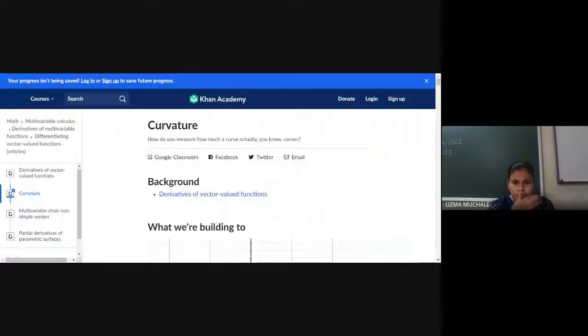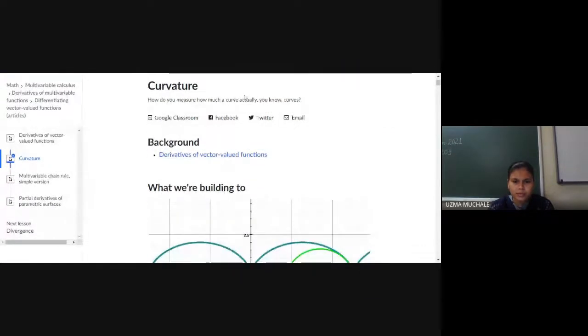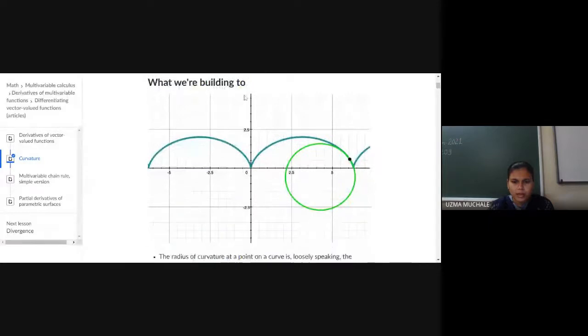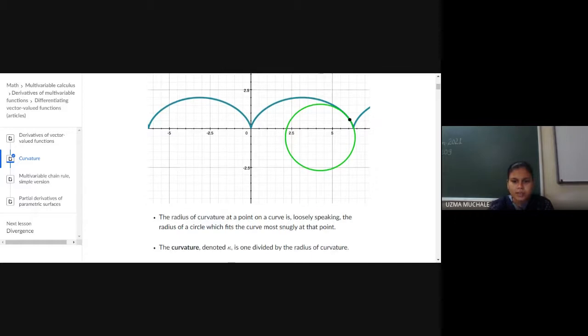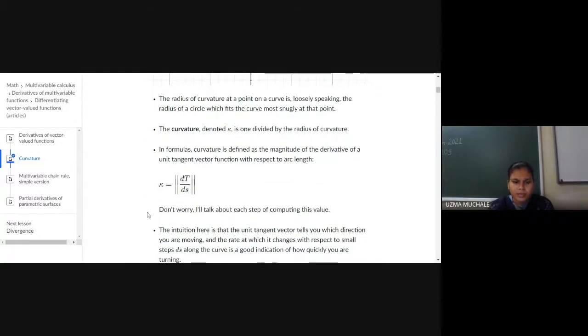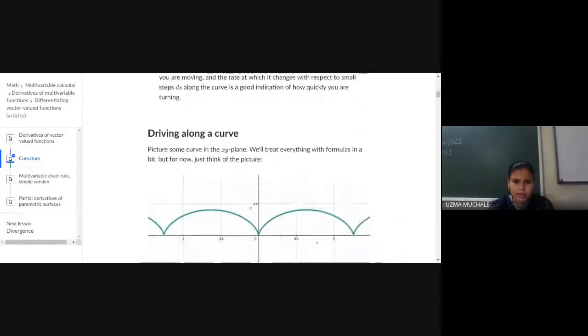Now you can see that by clicking on that image you come across this one. Here at every point you first complete one circle, that is the radius, and with the help of that we find the radius of curvature. You can see curvature k is dT by ds. Just now we wrote that T dash is nothing but your curvature.